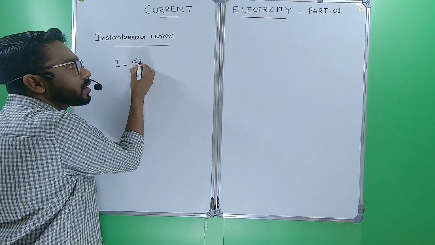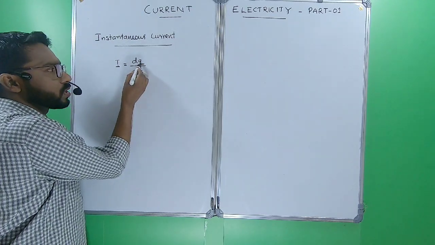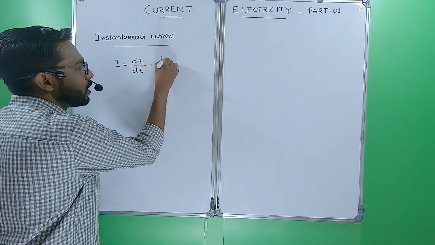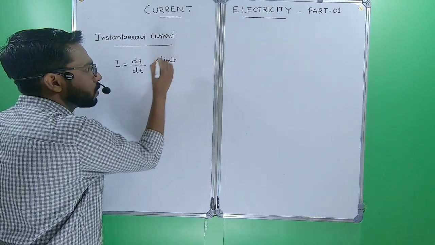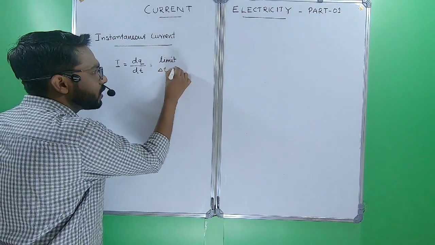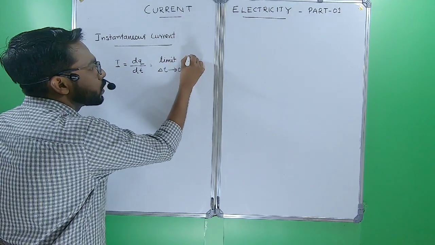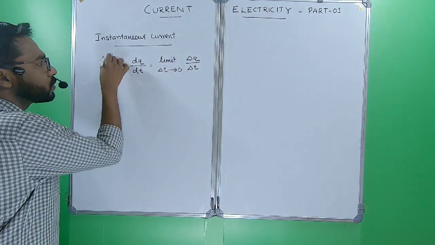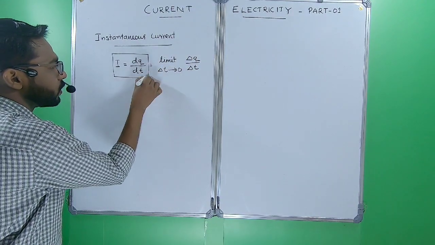Differentiating charge q with respect to time, or we can write the limit as delta t tends to 0 of delta q by delta t, or simply I equal to dq by dt.